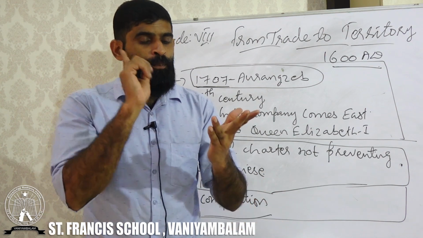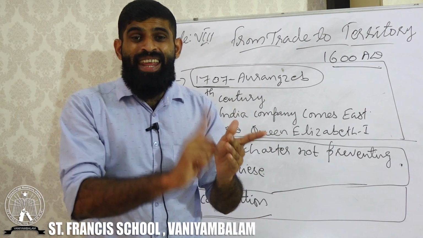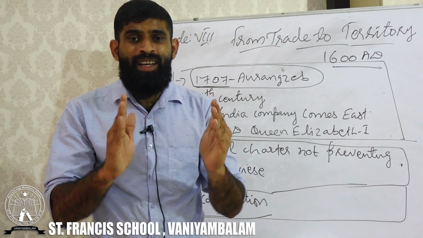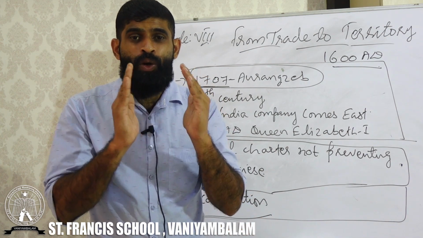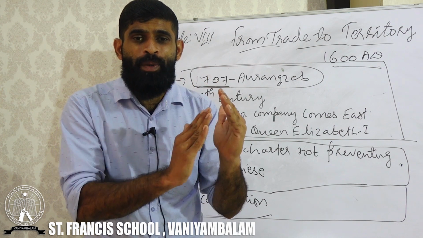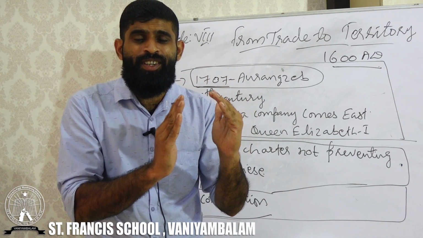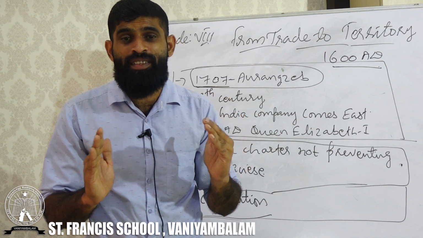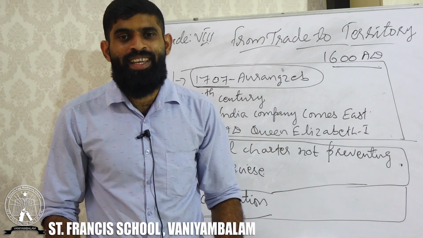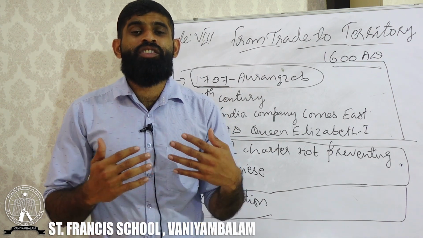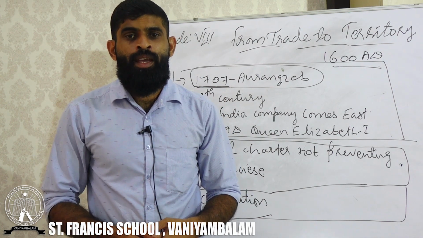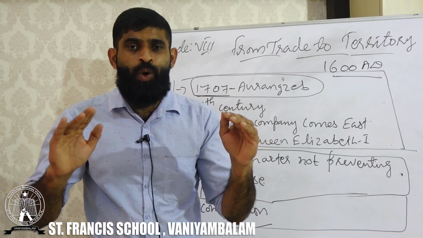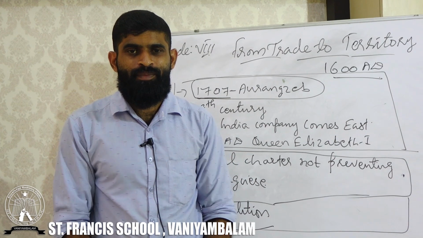Before the arrival of the British East India Company in our nation, the French East India Company was there, the Portuguese company was there, the Dutch company was there. But what was the target followed by the European powers and the British East India Company? To get maximum commodities at cheap price. But when they came to India, the situation was entirely different. Every European company in our nation wanted the same product.